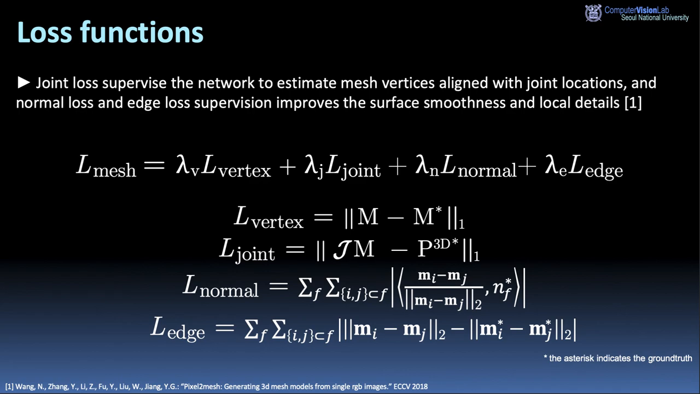Vertex coordinate loss measures the L1 distance between the predicted 3D mesh coordinates M and the ground truth root joint relative 3D mesh coordinates. Joint coordinate loss supervises the network to estimate mesh vertices aligned with joint locations, and it measures the L1 distance between the 3D pose regressed from the predicted 3D mesh M and the ground truth pose. The matrix J refers to a joint regression matrix defined in SMPL or MANO models. We used surface normal loss and edge loss to improve the surface smoothness and local details following Pixel2Mesh.